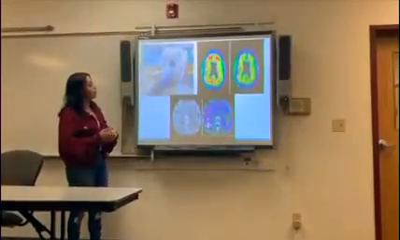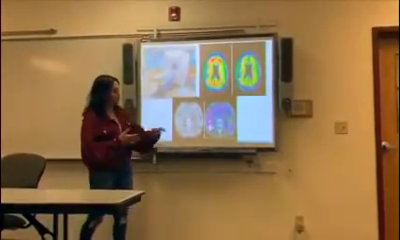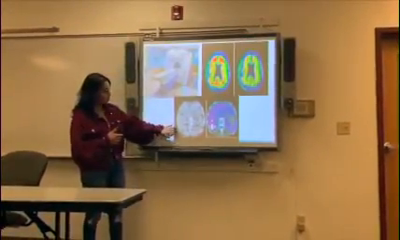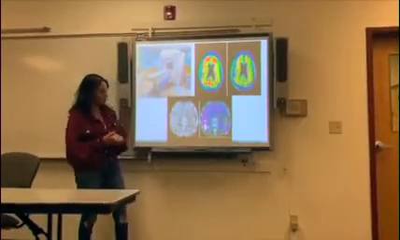This is what the MRI and PET scans look like. This is what a CT scan looks like. This is what a PET scan looks like.